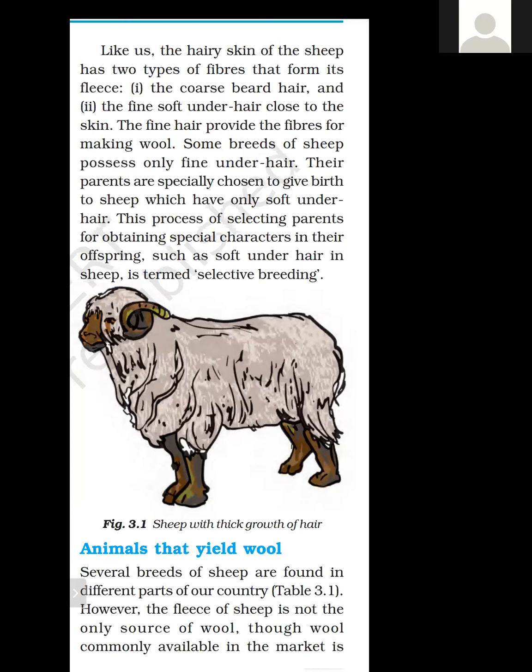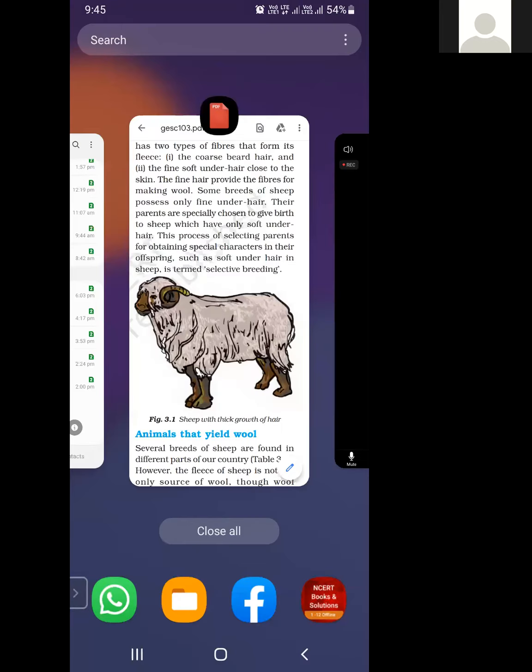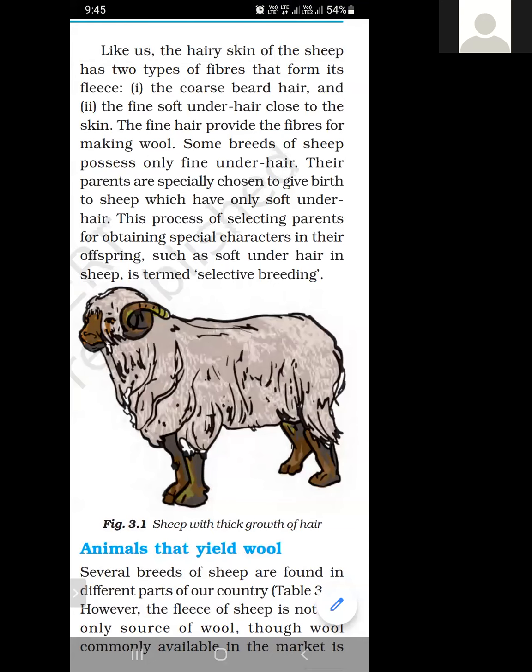One is coarse beard hair. You can underline this line in your book. Two types of fibers. The first is the coarse beard hair. The second is the fine soft under hair close to the skin. The fine hair provides the fiber for making wool. The fine soft hair goes close to the skin.